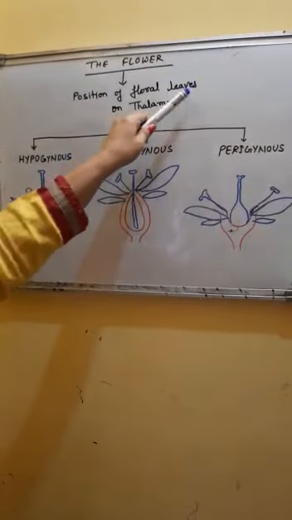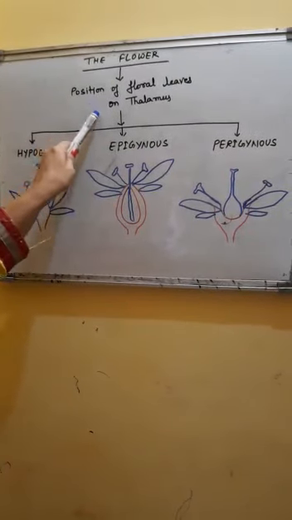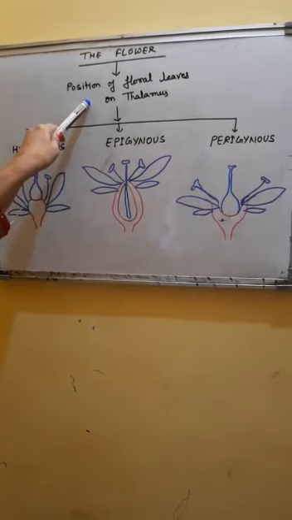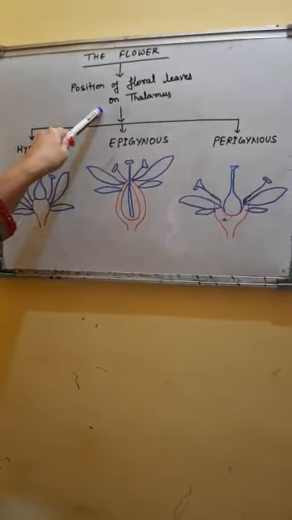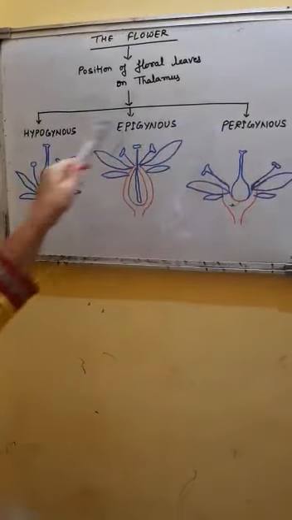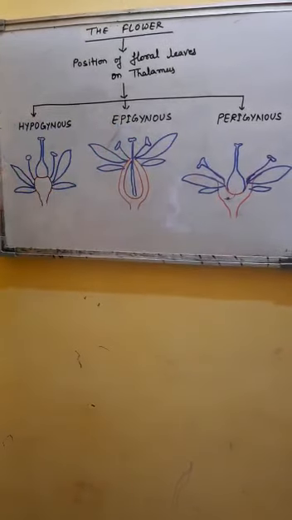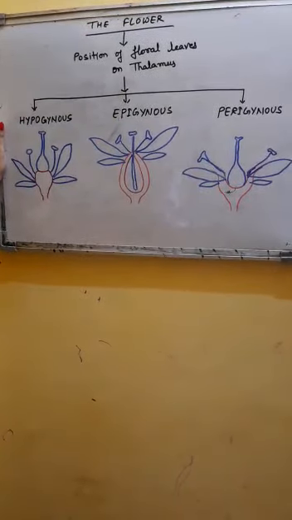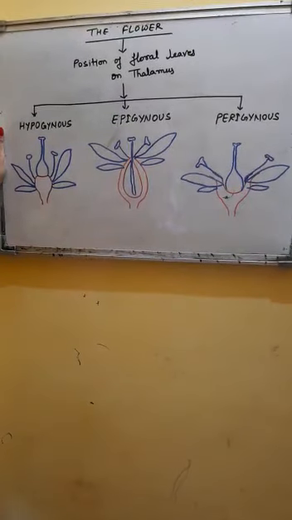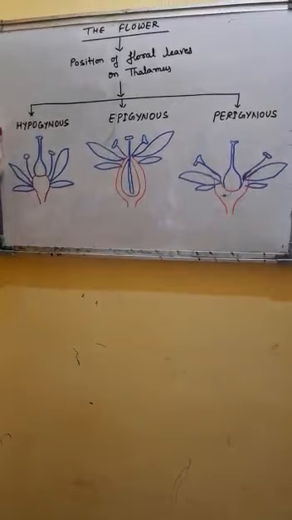Position of floral leaves on thalamus. This is the arrangement or relationship between different floral parts in context with their arrangement on the thalamus. On that basis, flowers are of 3 types: hypogynous, epigynous and perigynous. This position shows the arrangement of floral leaves on the thalamus in relation to the ovary.